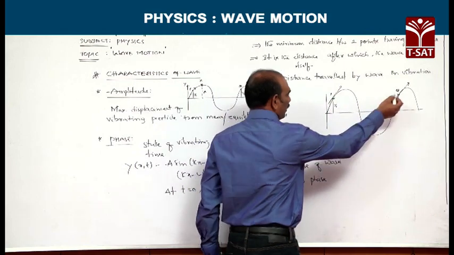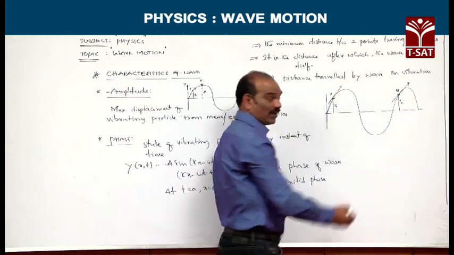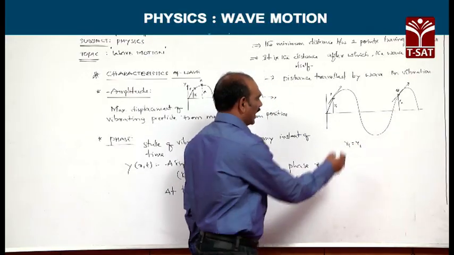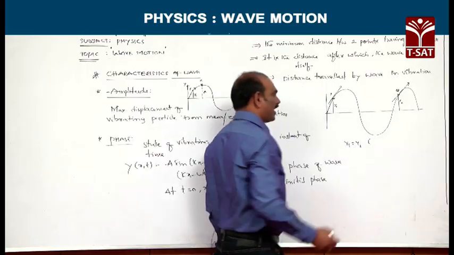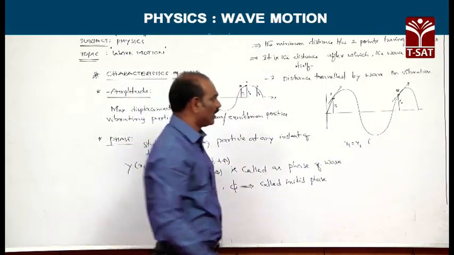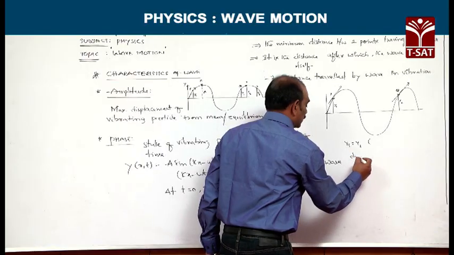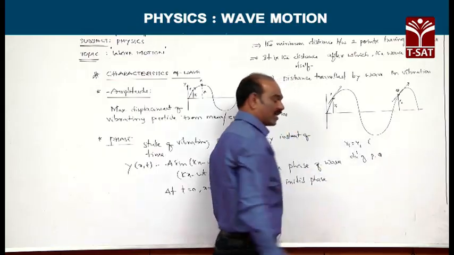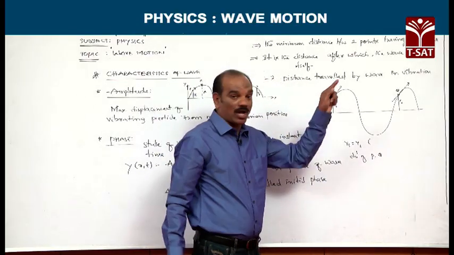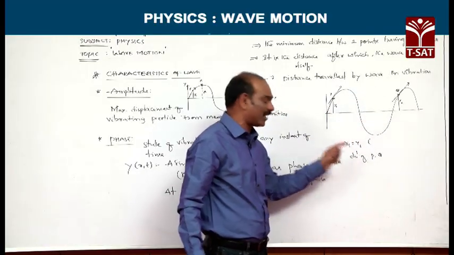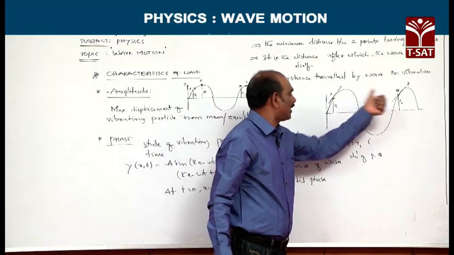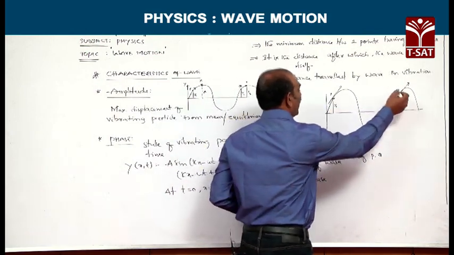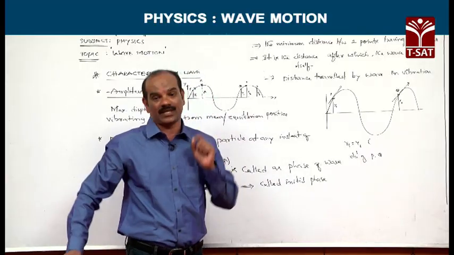Suppose the particle P and particle Q have displacements as y1 and y2. If y1 is equivalent to y2, that means particle P and particle Q have equal displacements. Now, directions of the particles at P and Q are same. That is, direction of propagation of wave at P and Q are same. Displacements of the particles P and Q, y1 and y2, are equal. We can say the two particles P and Q are said to be in same phase.